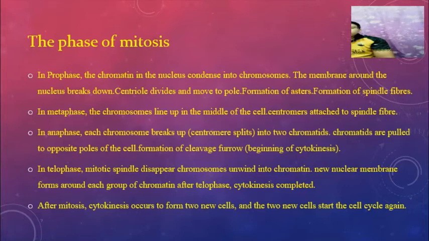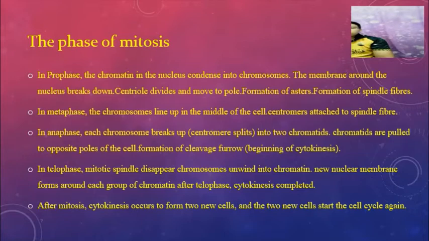In anaphase, each chromosome breaks up, the centromere splits into two chromatids. Chromatids are pulled to opposite poles of the cell, and a cleavage furrow forms, the beginning of cytokinesis. In telophase, the mitotic spindle disappears and chromosomes unwind to chromatin. A new nuclear membrane forms around each group of chromatin, and after telophase cytokinesis is completed.